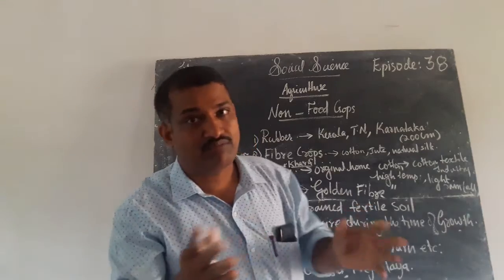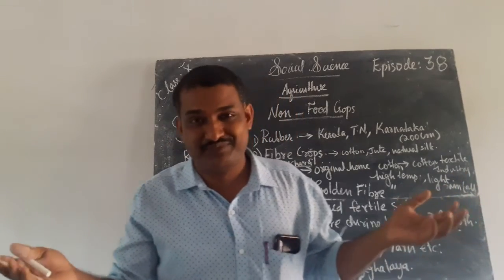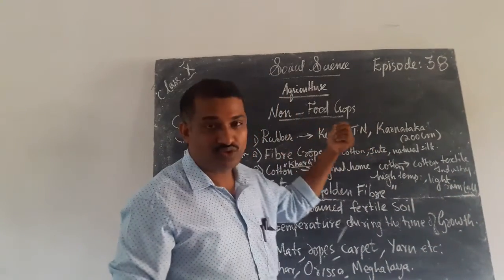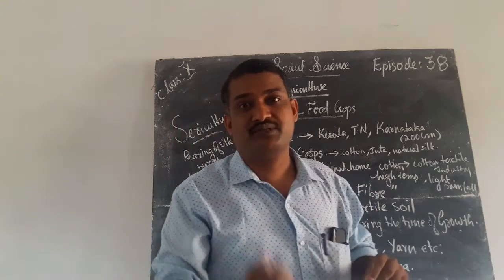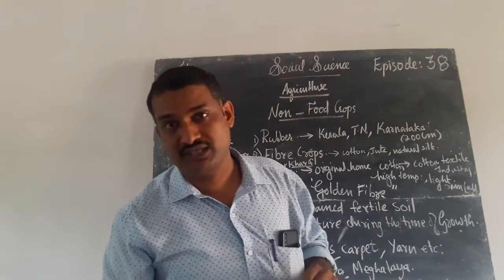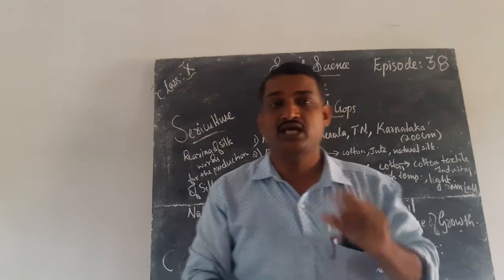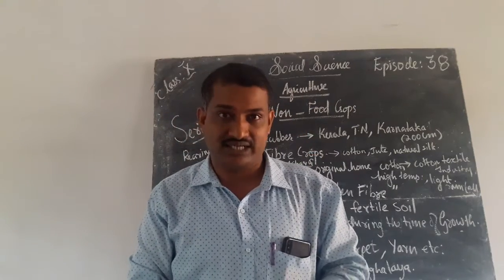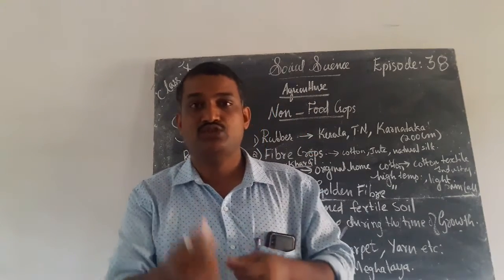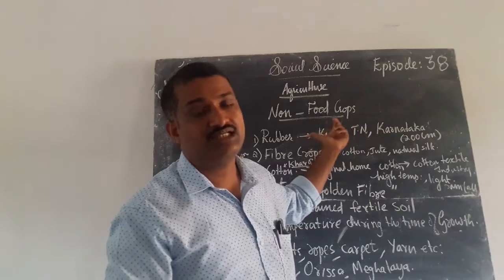Not for our use. We won't eat rubber, so we call it a non-food crop. This is only for commercial purpose. We want to sell it in the market and get money. That is why we can say it is a cash crop. In order to earn money, we cultivate these crops.